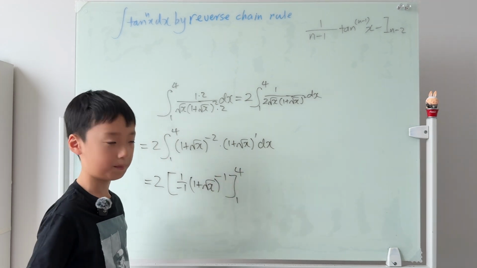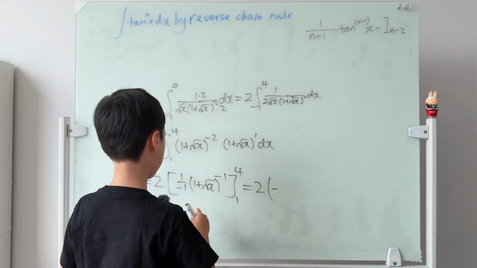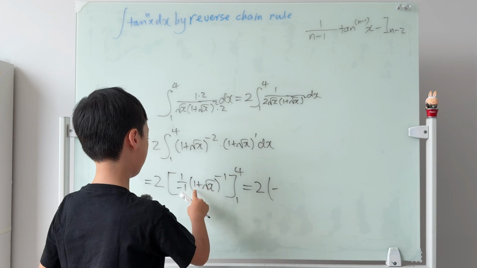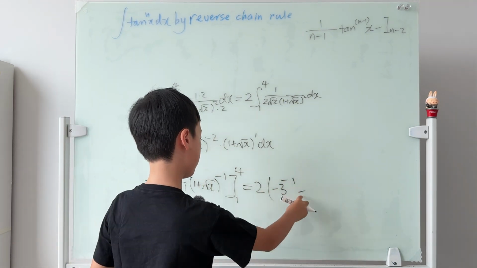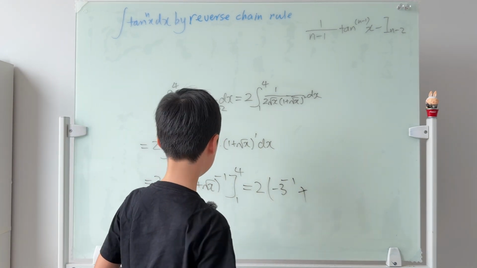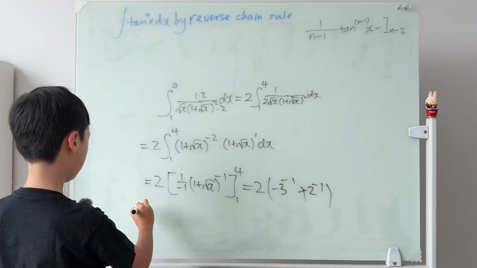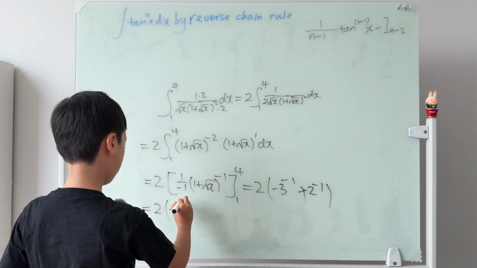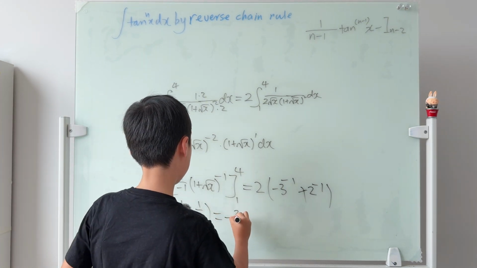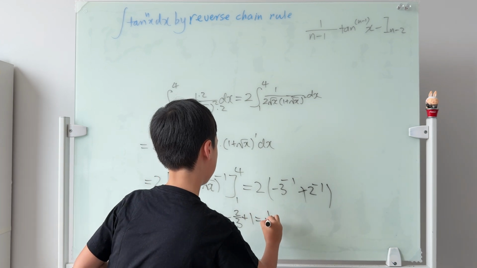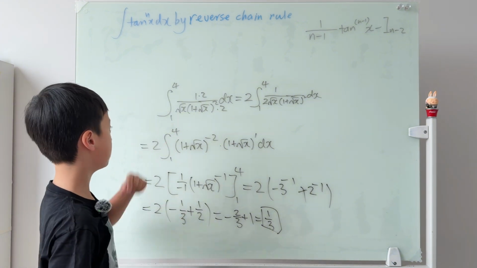Now we just have to plug in the bounds. So then it's 2 times, we plug in 4, this is just negative 1, so we don't need to write the 1. This is 1 plus square root of 4, square root of 4 is 2, and 1 plus 2 is 3. So minus 3 to the power of negative 1, minus, if we substitute 1, then it will be negative, but we already have a negative, so it will become plus. And if we sub 1 in here, then this becomes 2, and still raised to the negative 1 power. And this will become 2 times negative 1 over 3 plus 1 over 2. And if we open brackets, then it will become negative 2 over 3 plus 1 equals 1 over 3. This is the solution to bonus question number 2.